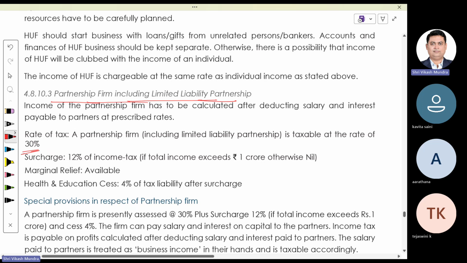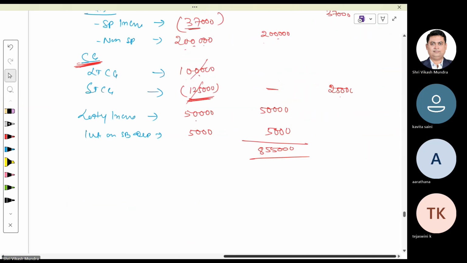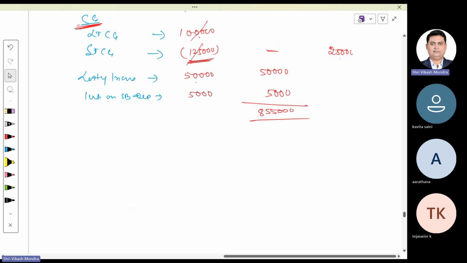For example, if I have a partnership firm and the income of that firm is, say, I'm giving you two options. Please give me the result.